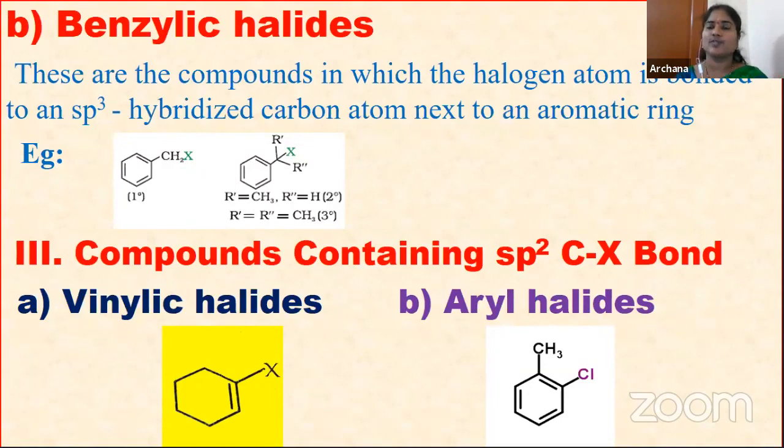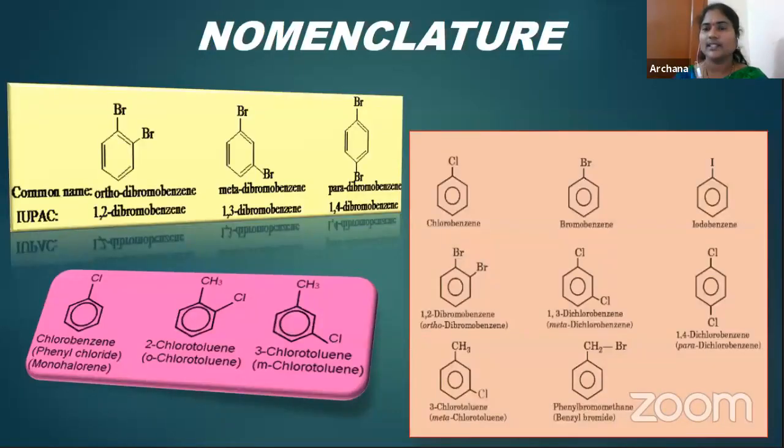So this is about the classification of haloarenes. Next, we can move on to nomenclature. How we have to write the nomenclature. Children, you already know nomenclature means for every organic compound we can write the common name as well as we can write the IUPAC names. You already know how to write the IUPAC names in your first year, along with the rules. Depending upon those rules only, we have to write the IUPAC names for the haloarenes.